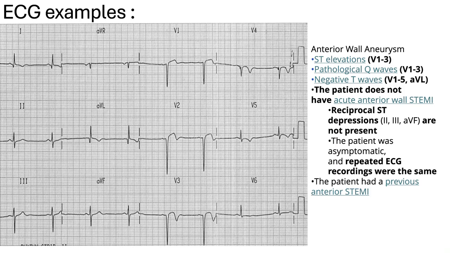The patient was asymptomatic, and repeated ECG recordings were the same. Taken from the history of the patient, he had a previous anterior STEMI. So this patient has well-formed Q waves, ST elevation present in anterior leads V1, V2, and V3, negative T waves in V1 till V5 and in AVL without reciprocal ST depressions, and still the patient is asymptomatic. So this patient has left ventricular aneurysm, mainly of the anterior wall.